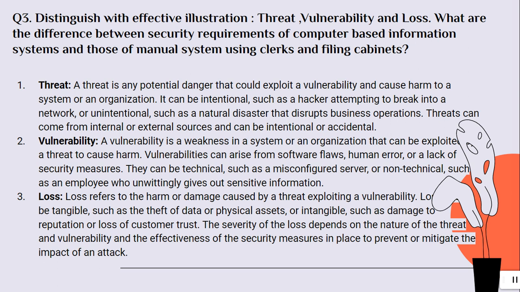Threats can come from internal or external sources and can be intentional or accidental. Vulnerability. A vulnerability is a weakness in a system or an organization that can be exploited by a threat to cause harm. Vulnerabilities can arise from software flaws, human error, or a lack of security measures. They can be technical, such as a misconfigured server, or non-technical, such as an employee who unwittingly gives out sensitive information.